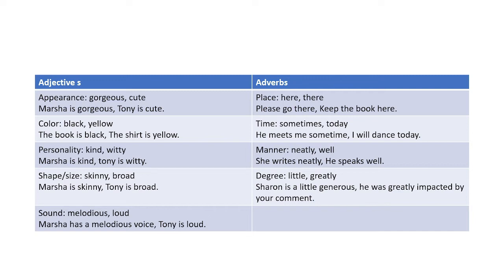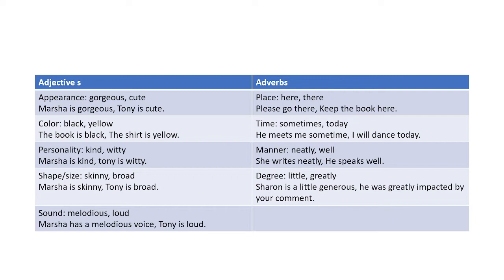Again, it is the answer to what is the number of cats that Tony has. Then the time in adjective: fast and quick. Marsha is a fast runner. How much time does Marsha take to run? So it is fast. Tony is a quick learner. How much time does Tony take to learn?